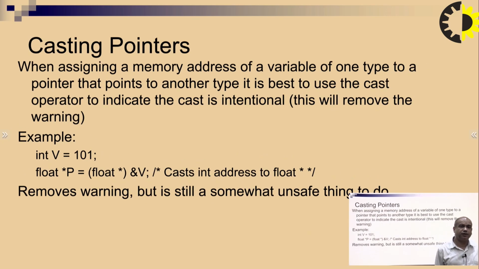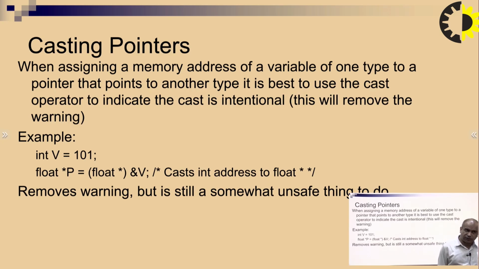Next we are talking about casting of pointer. Casting means one type of pointer will be cast to another type of pointer. When assigning a memory address of a variable of one type to a pointer that points to another type, it is best to use a cast.